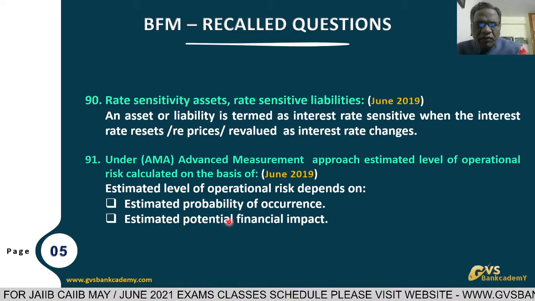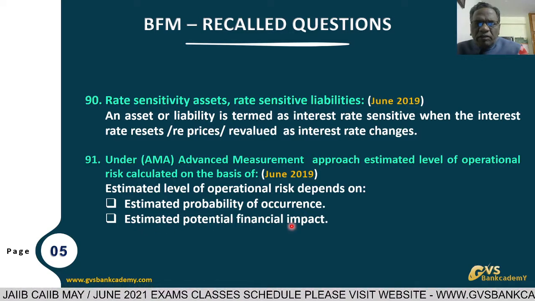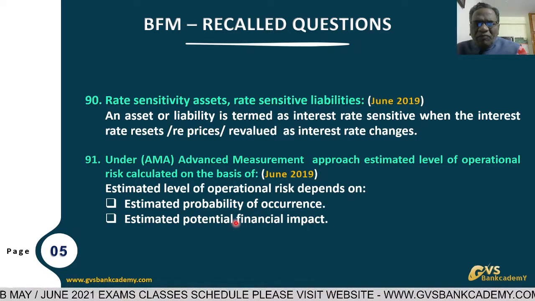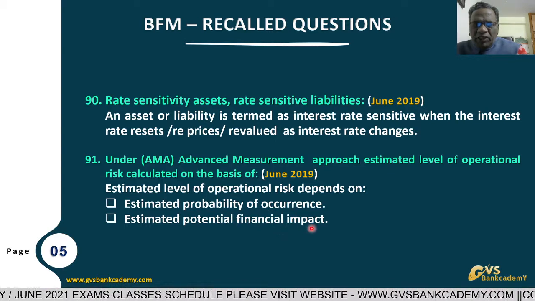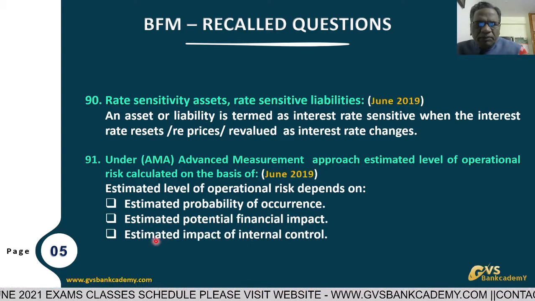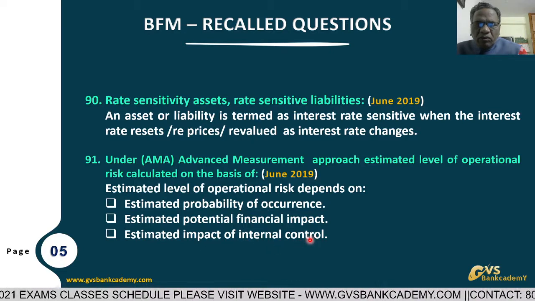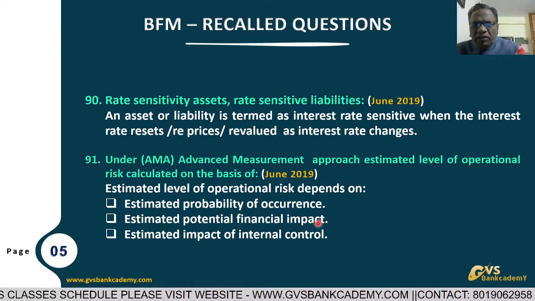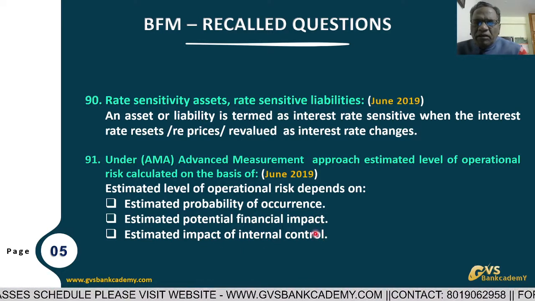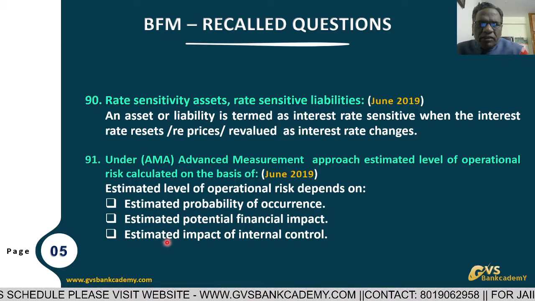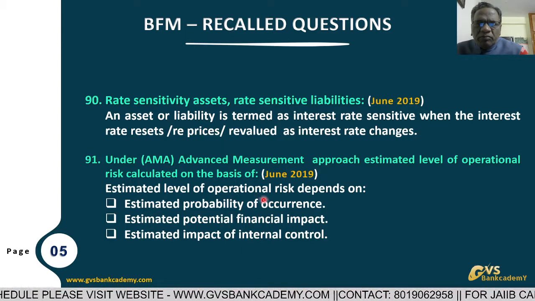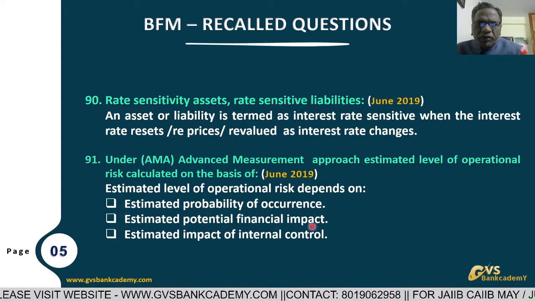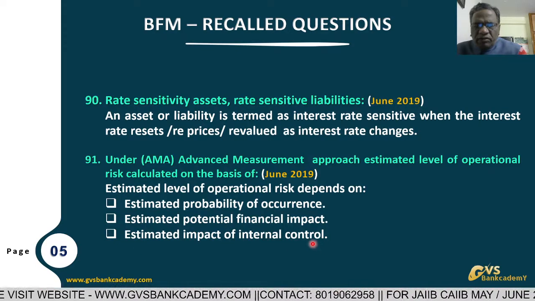And when that event has taken place, what is the impact on the bank's financial parameters? Number 2, the financial loss. Number 3, what is the impact on internal control? Because of that probability of occurrence, whether it is going to dampen the internal control mechanism in that bank or not. That's it. So these are the 3 parameters banks are taking under advanced measurement approach: estimated probability of occurrence, estimated potential financial impact, and estimated impact on internal control.